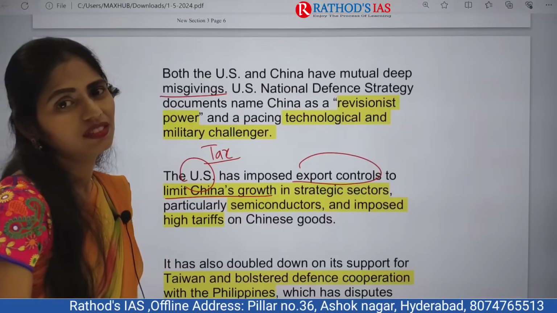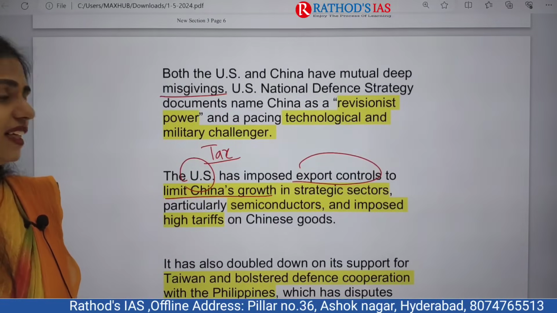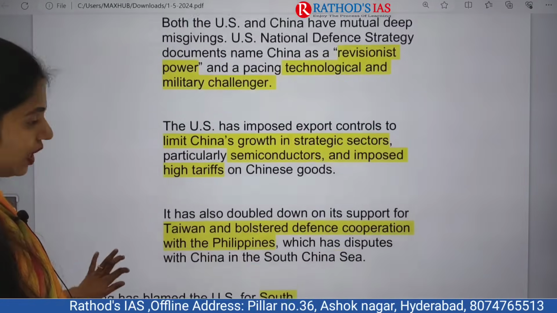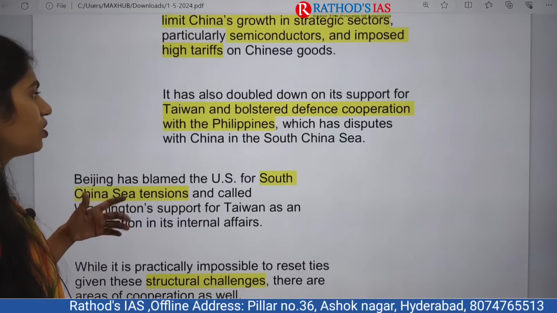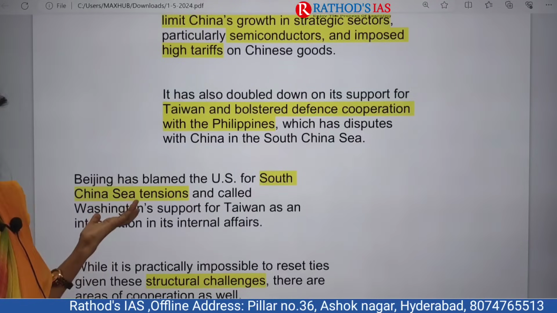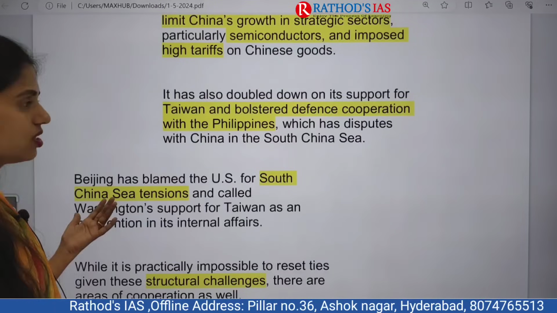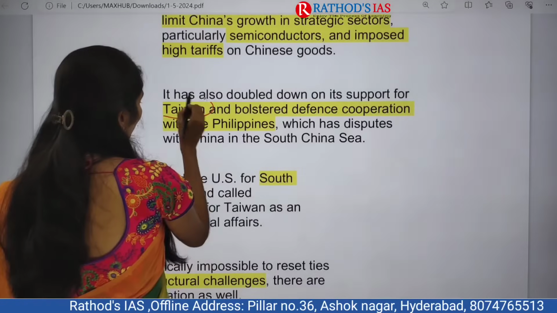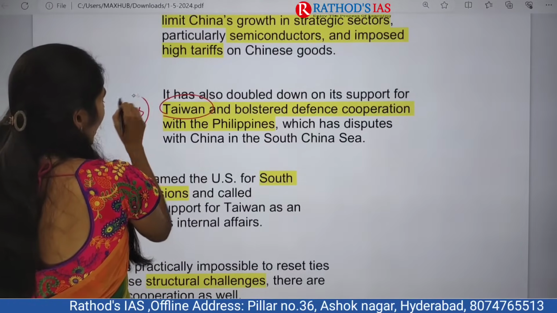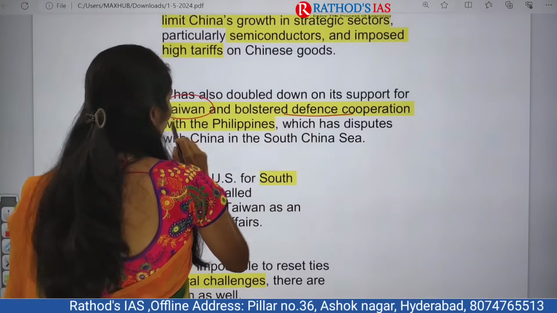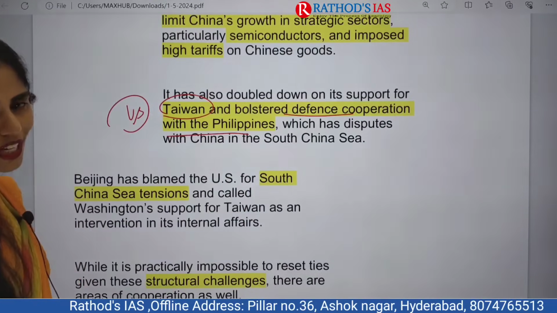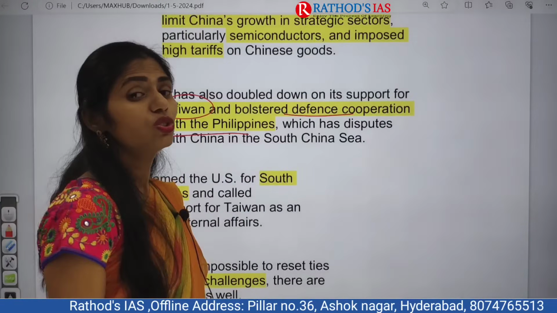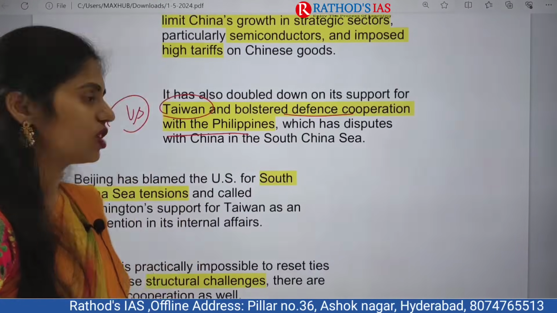And even started imposing very high tariffs on Chinese goods like steel, aluminum, etc. Because of this, yes, there are some low relations. And not only that, the US is supporting Taiwan, and the US is providing defense cooperation to the Philippines, especially to address the issues in the South China Sea. So this is also a cause of concern for China.